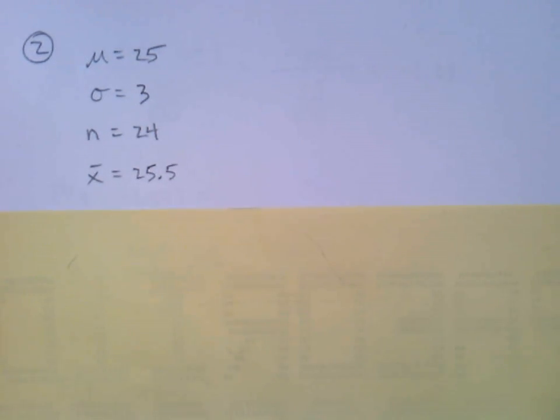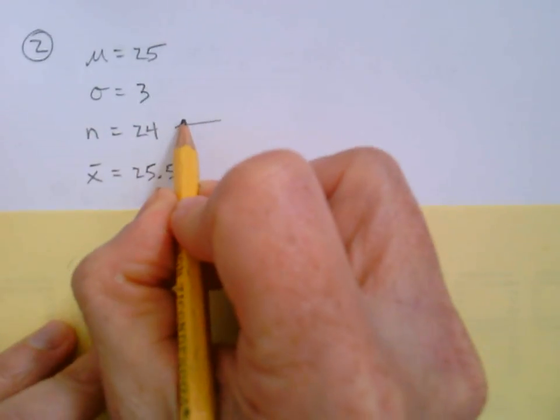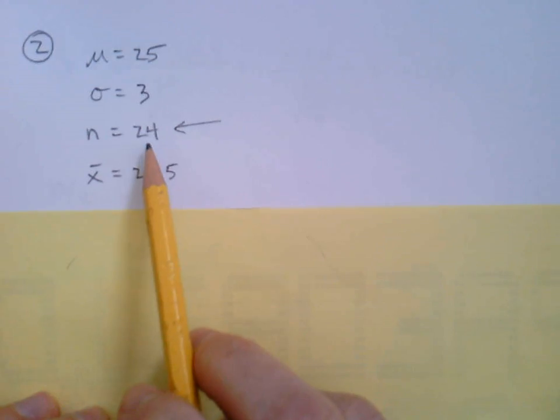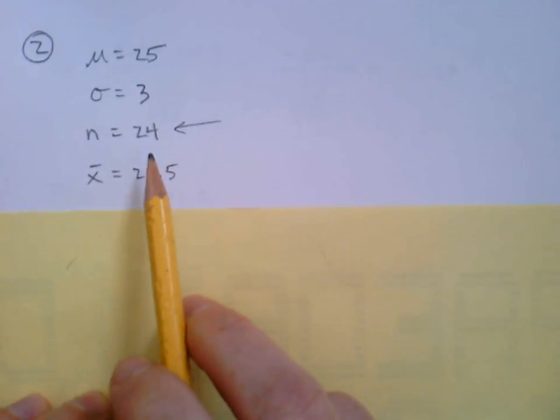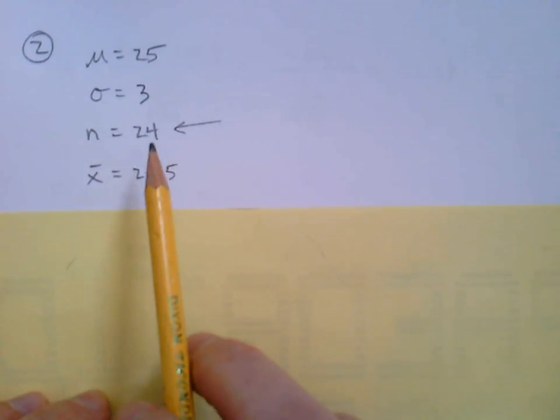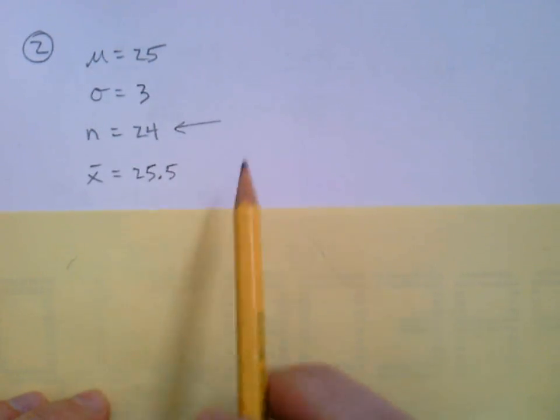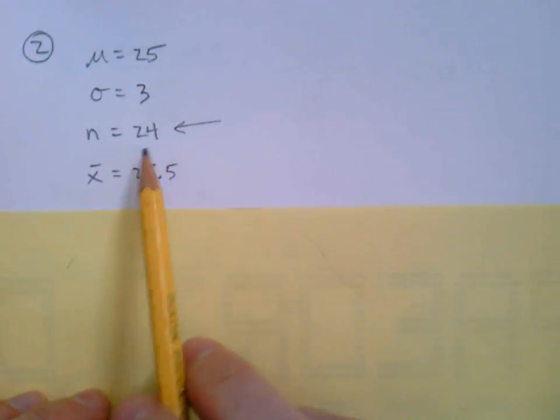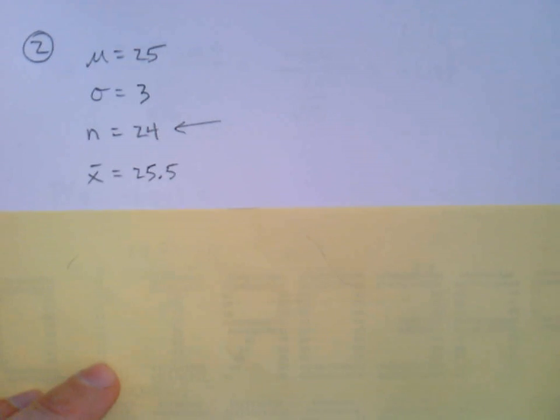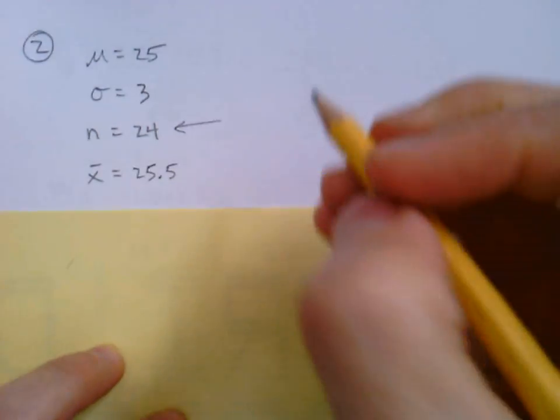Okay, now at this moment, you might think to yourself, wait a second. That n, it's less than 30. You just said that for this whole theorem to work, n has to be at least 30. Well, in this case, it doesn't have to be at least 30 because it says the variable is normally distributed.